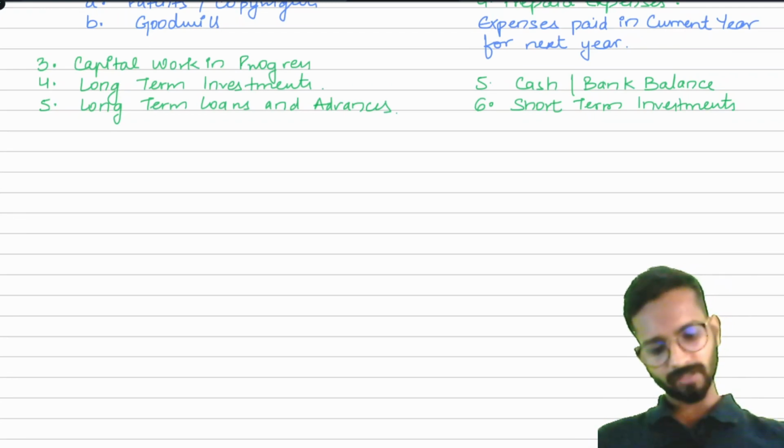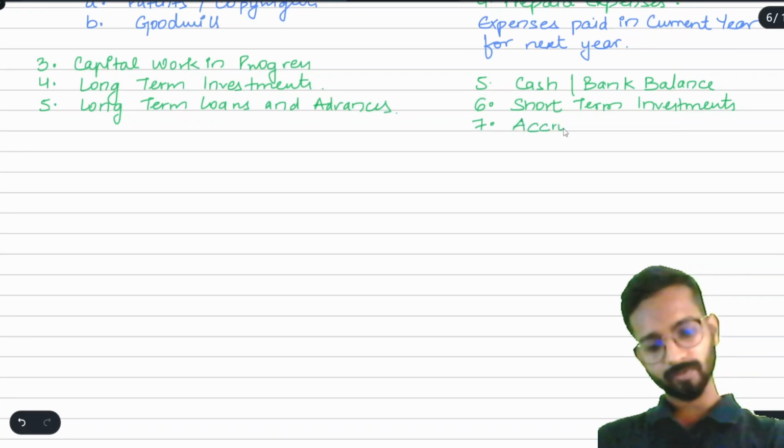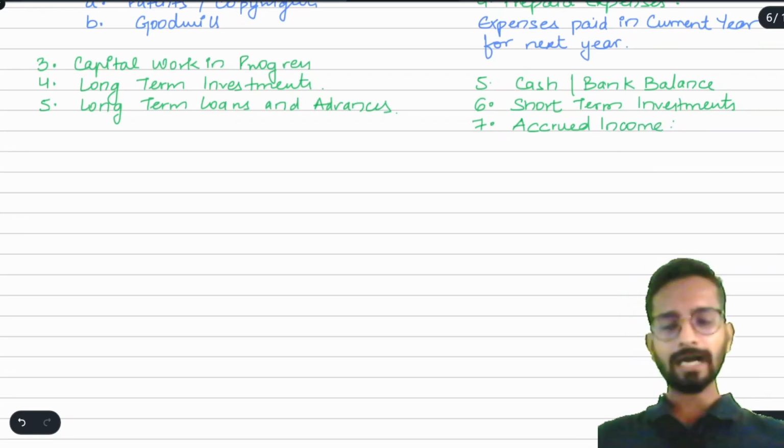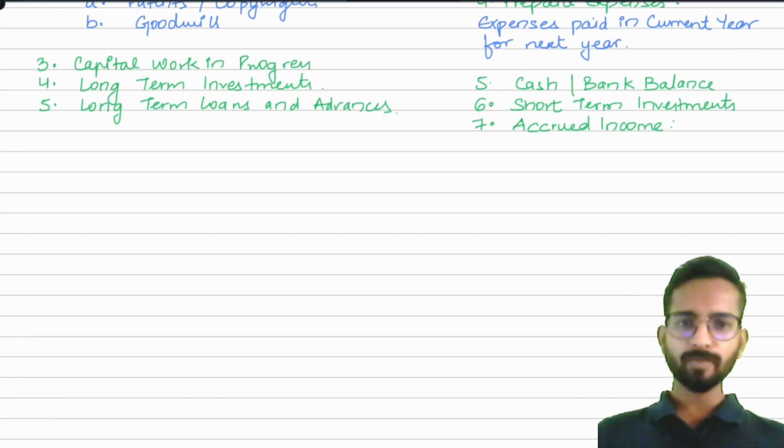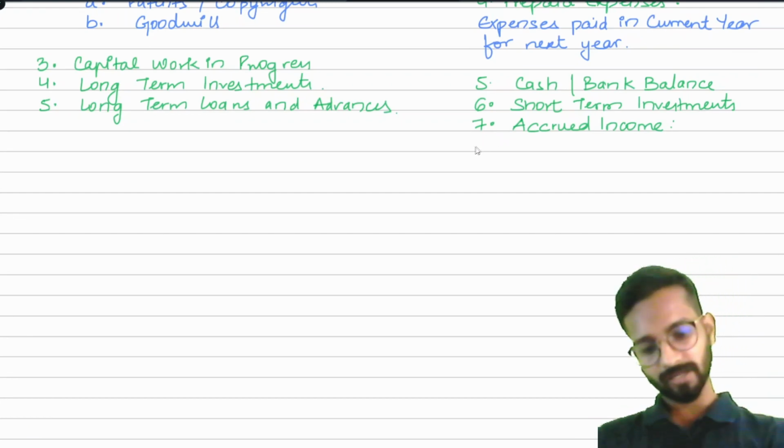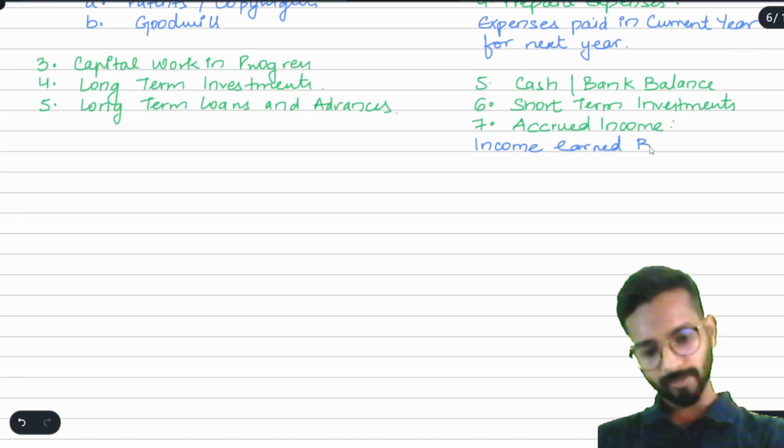Very easy. After this, understand, point number 7 is accrued income. What is accrued income? Understand very carefully. Accrued income is that particular income which we have earned but have not received. It means I can write here, income earned but not received.